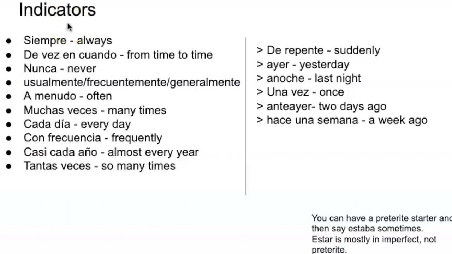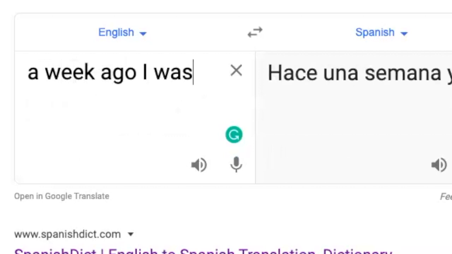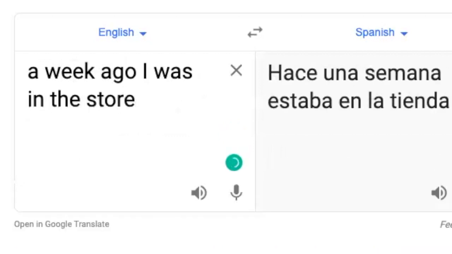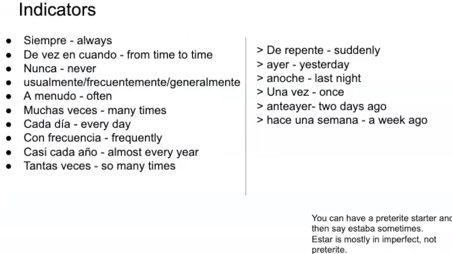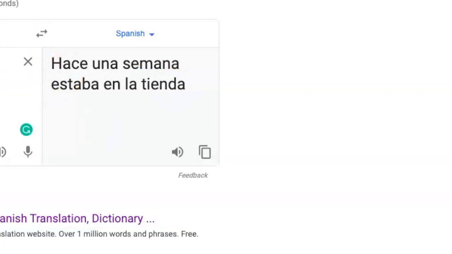In the preterite, it's irregular, so yo estuve, estuviste, estuvo, estuvimos, estuvieron. And in the imperfect, it's just estaba with the abas. Let me just write something. So a week ago, I was in the store. You'd think it's estuve because it's a one time, but it's estaba. Just wanted to point that out. By the way, even though it is Google Translate, that is correct.